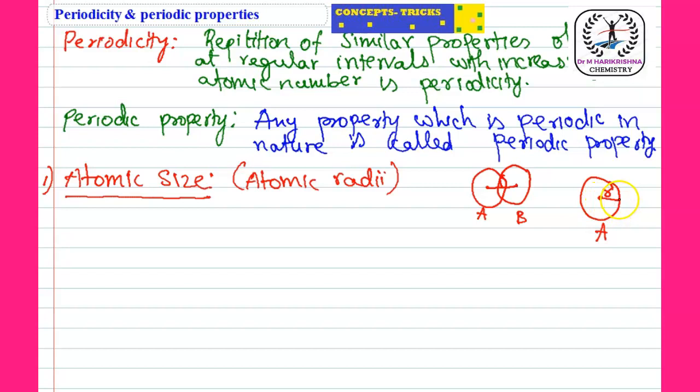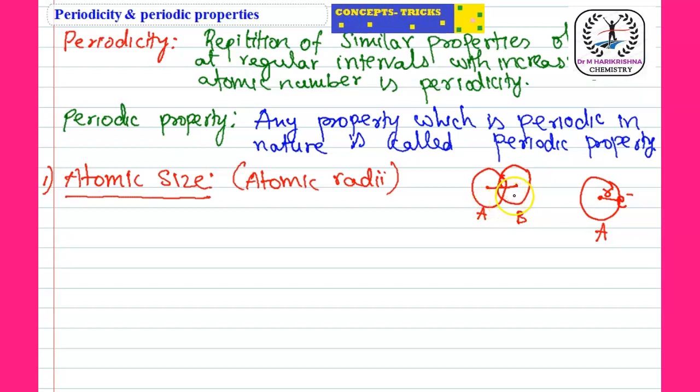Consider the valency electron. The distance between the valency electron and the nucleus is known as atomic size or atomic radius. Actually, we cannot calculate atomic size directly, so we take a molecule with covalent bonding, as in this example, students.